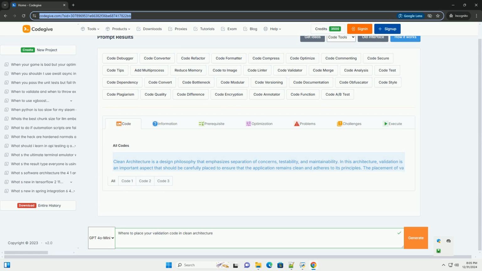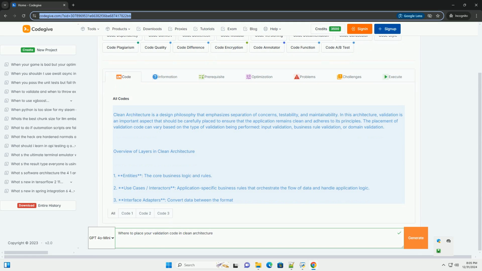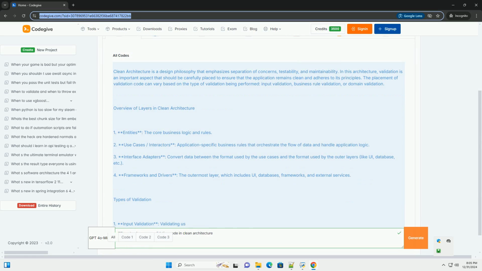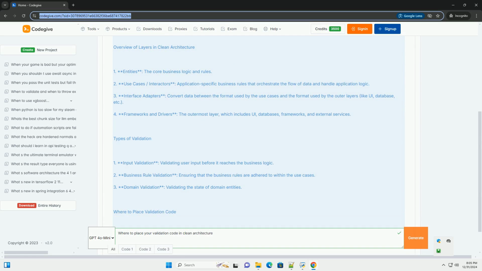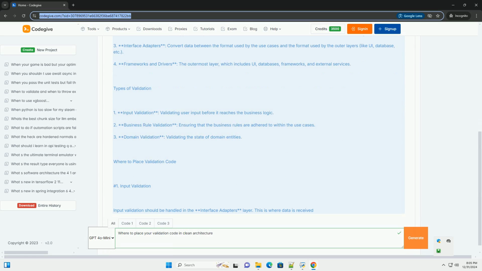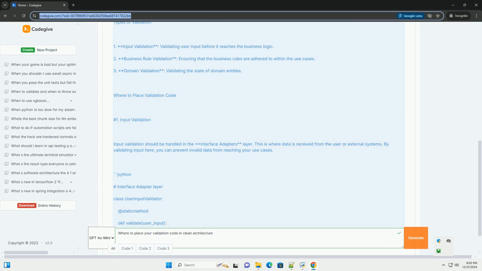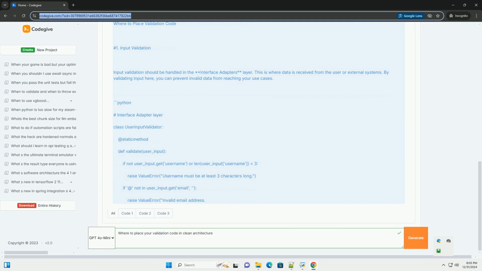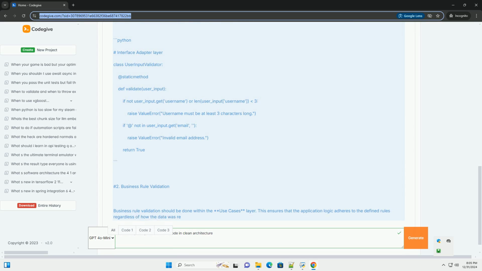Clean architecture is a design philosophy that emphasizes separation of concerns, testability, and maintainability. In this architecture, validation is an important aspect that should be carefully placed to ensure that the application remains clean and adheres to its principles. The placement of validation code can vary based on the type of validation being performed: input validation, business rule validation, or domain validation.